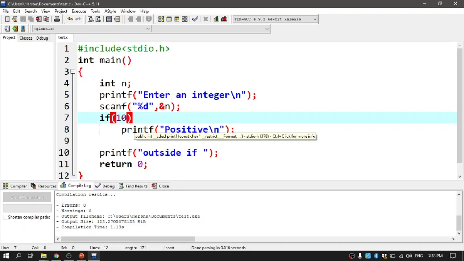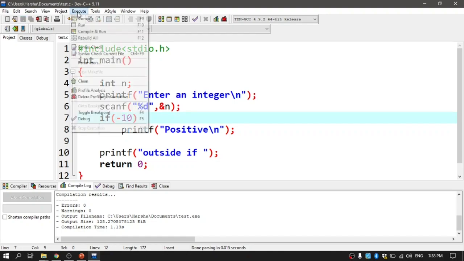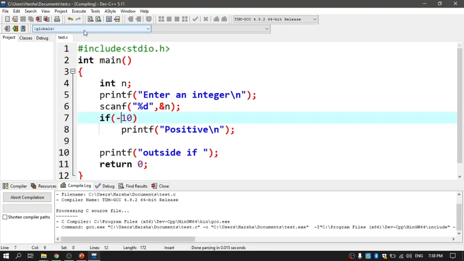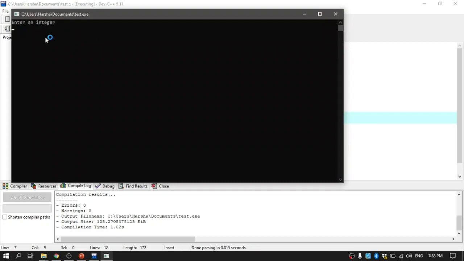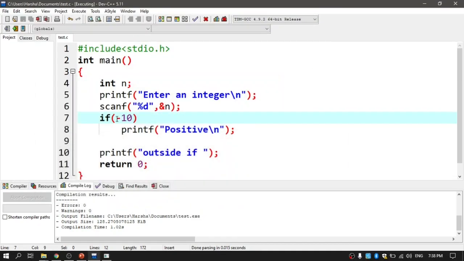Even if I take a negative value, minus 10, save and run it, in this case also it is taken as a true case. Why? Because a non-zero value in the C programming language could be either positive or negative, and it shouldn't be zero.